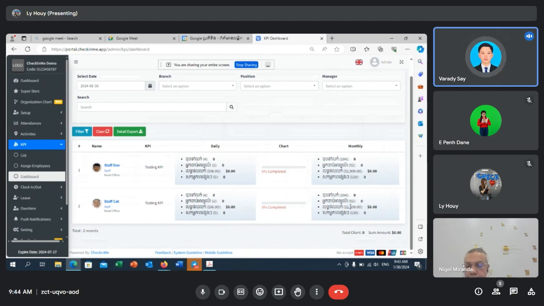So if I have to make $2,500 this month but I only got 1,000, this will indicate that I'm at almost 50% of my target, on the chart right here. So this is how KPI works.